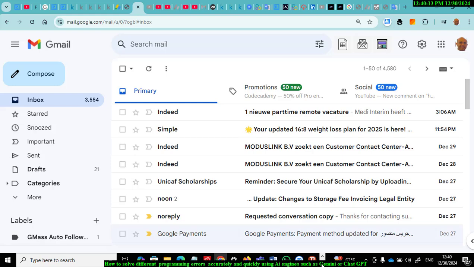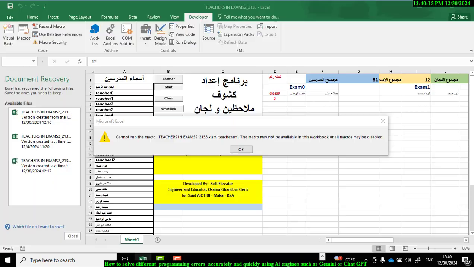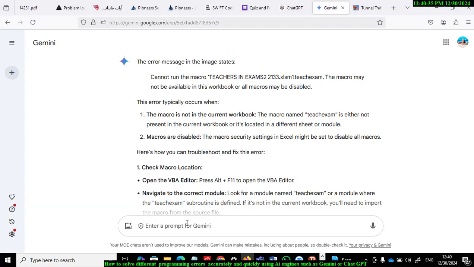Let's go now. This is the error on Excel programming, VBA Excel, and this is the error. Instead of copying or writing it, I cannot copy this error, so I will take a picture using screenshot, print screen, and then select Gemini or ChatGPT and ask Gemini to solve the error.